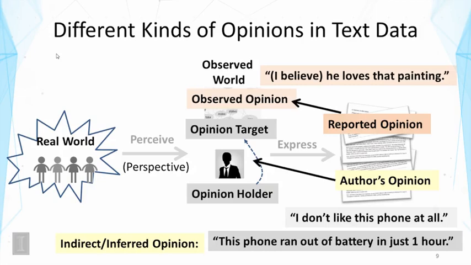Also, for this reason, about the indirect opinions, it's often very useful to extract whatever the person has said about the product. And sometimes factual sentences like these are also very useful. So from a practical viewpoint, sometimes we don't necessarily extract the subjective sentences. Instead, we could just get all the sentences that are about opinions that are useful for understanding the person or understanding the product being commented on.